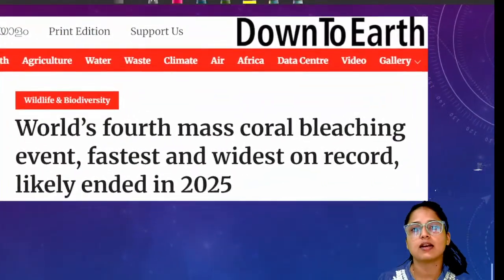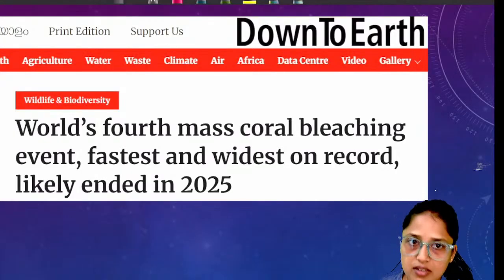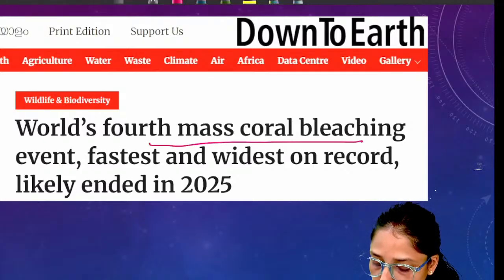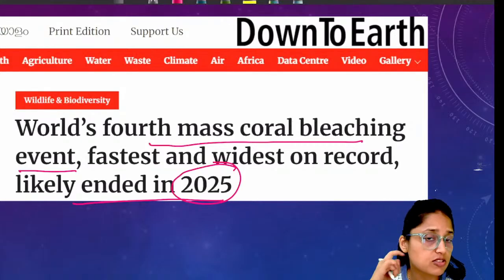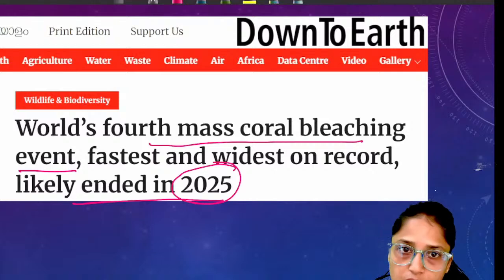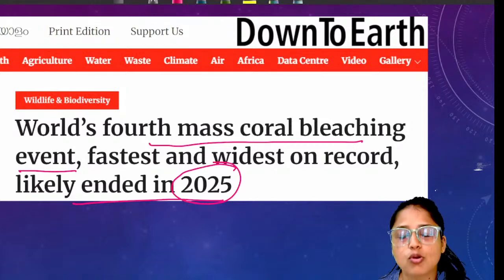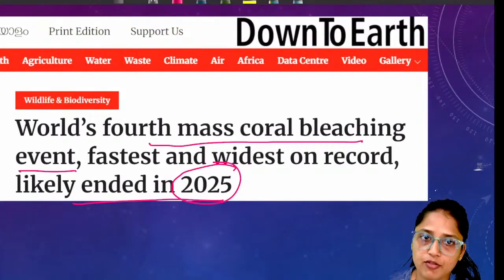Now, the last article is related to coral bleaching. Recently, various researchers have stated that the fourth mass coral bleaching event ended in 2025. Before this, three mass coral bleaching events have already taken place, and according to researchers, the fourth mass coral bleaching event had already ended by the end of 2025.